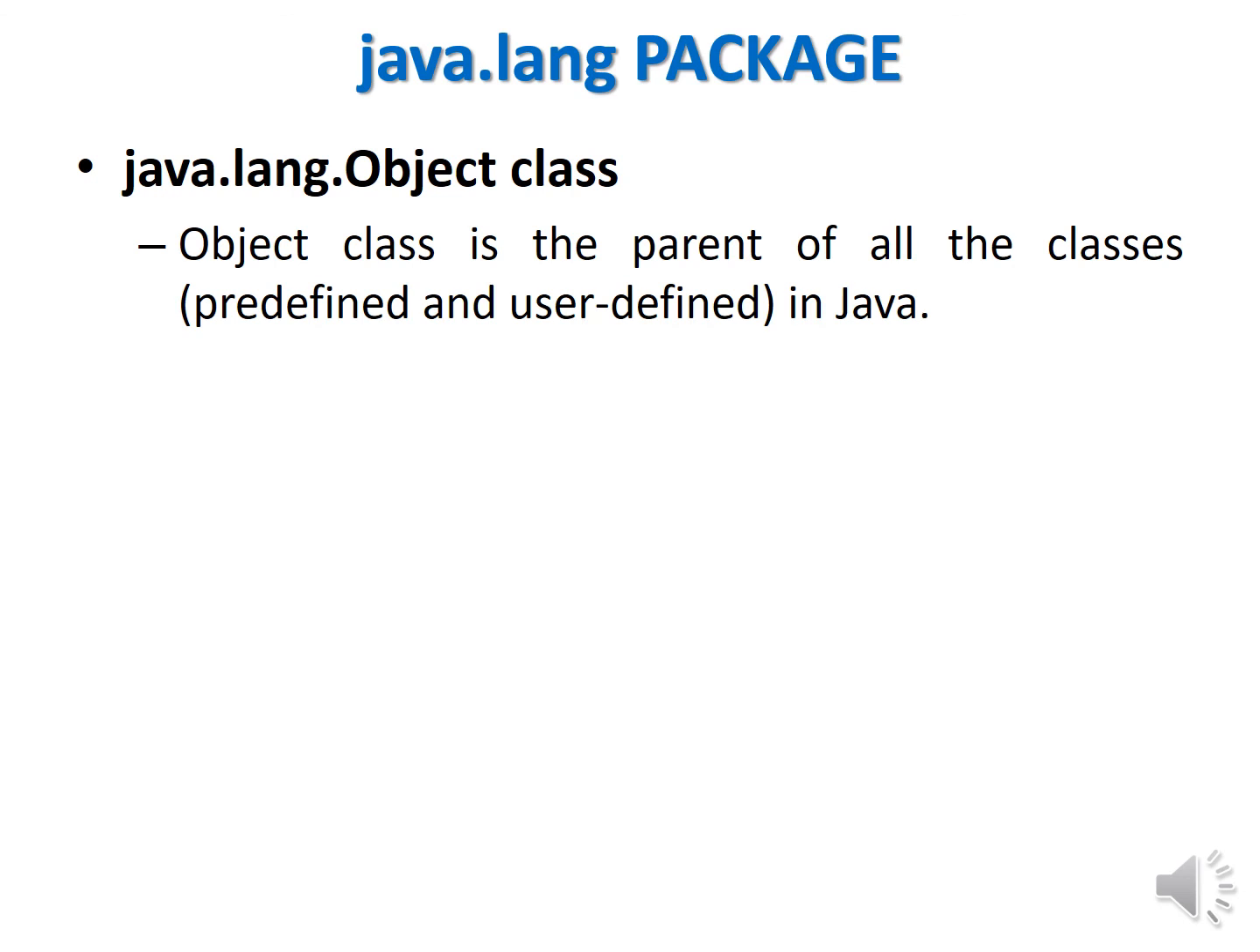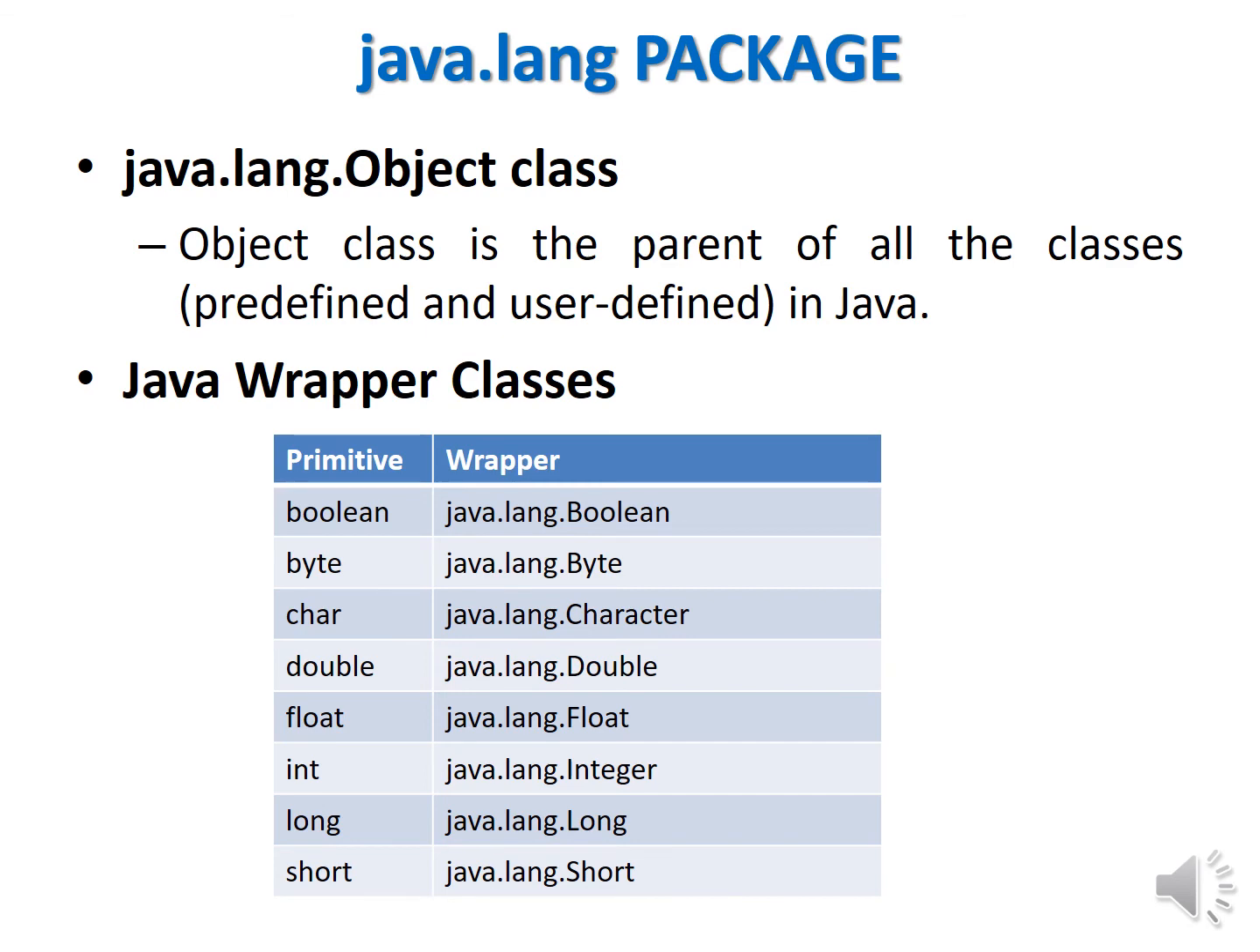Java.lang.Object class. I told you that the Object class is the parent of all classes, predefined and user defined, in Java. So all the classes' parent class is Object. Now Java wrapper classes, I have already discussed, there are 8 wrapper classes available. So this is the table. There are 8 primitive data types, and for each primitive data type you have one wrapper class. So boolean, byte, and so forth. These are the wrapper classes of the 8 primitive data types, right? In each wrapper class a lot of methods are available. You can use those methods. So if you want to use a primitive value as an object, then you have to use the wrapper class.